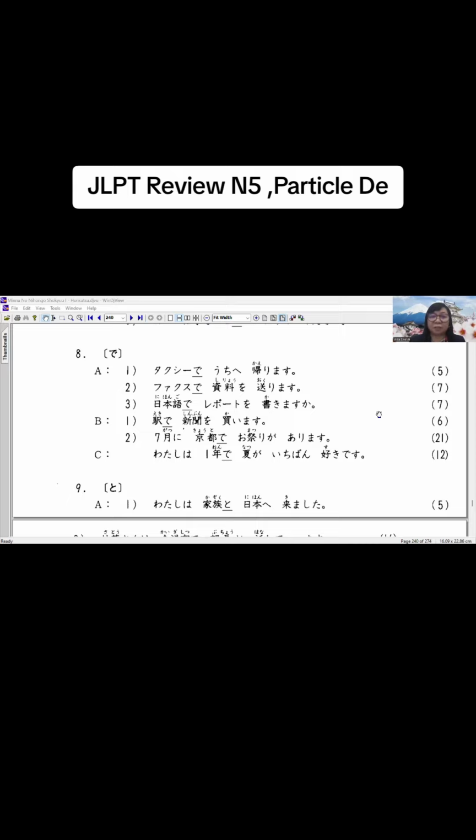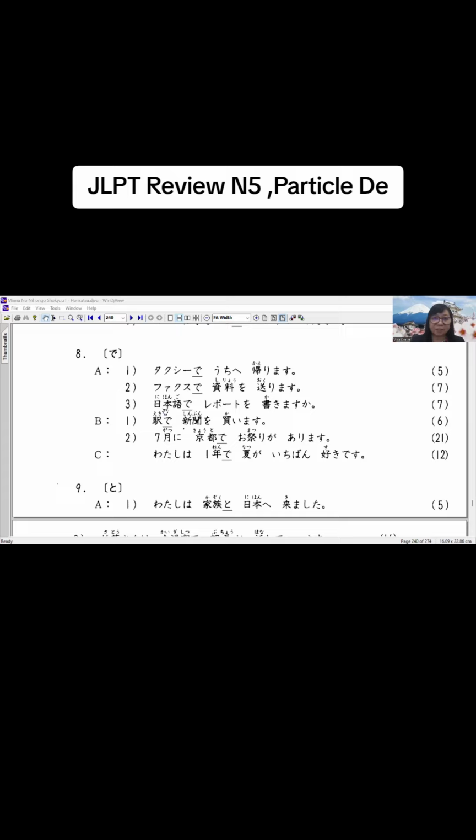Okay? The use of particle de is for transportation or vehicles. For example, taxi de uchi e kaerimasu. Okay, next is tools or means. For example, fax de shiryou o okurimasu.